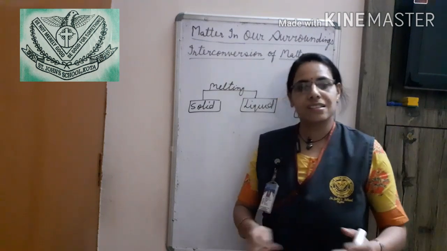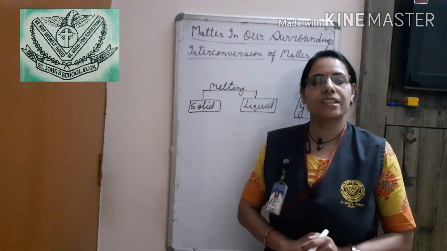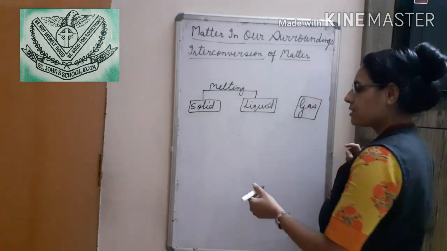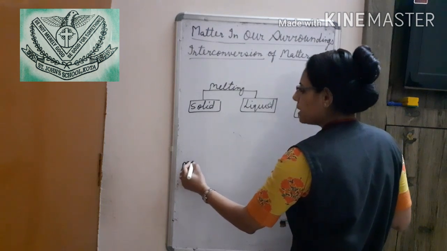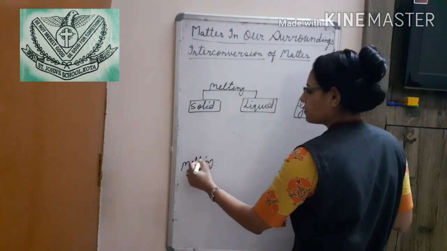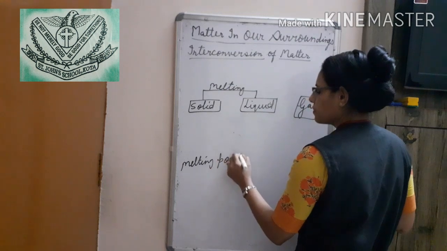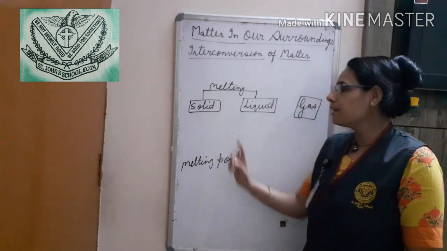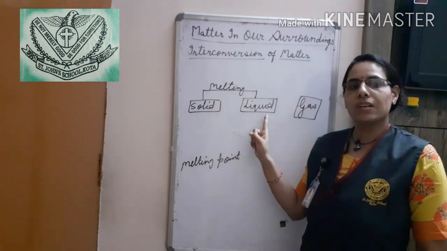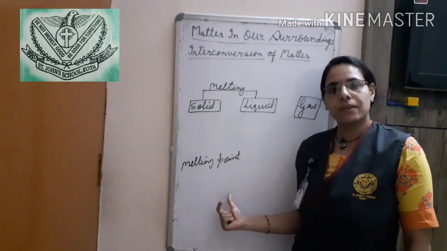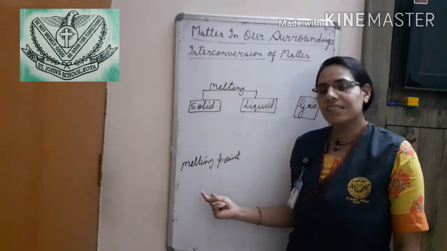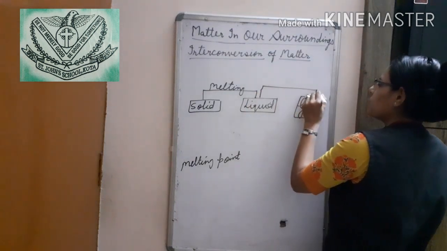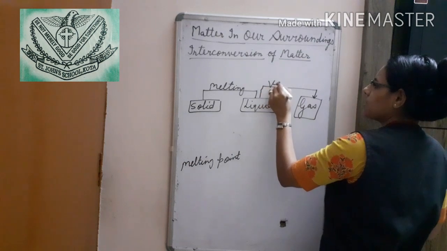Melting: ice melts, which means ice, the solid form, changes into liquid by the process of melting. So, firstly, understand what is melting point. Melting point is the point when a solid starts to melt into liquid at its atmospheric pressure, and it is known as its melting point. Okay?